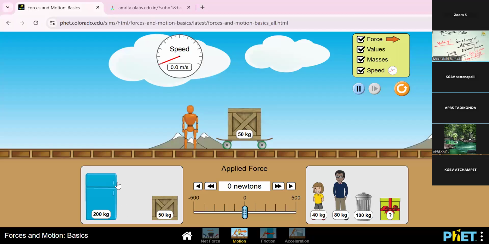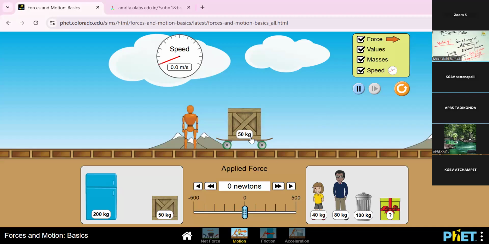So look at here, there are different kinds of boxes, whose weights differ: a 200 kg box and a 50 kg box, here a 40 kg girl and then an 80 kg man, a 100 kg box, and there is no weight in this box. With the help of these objects, we are going to learn the motion concept.